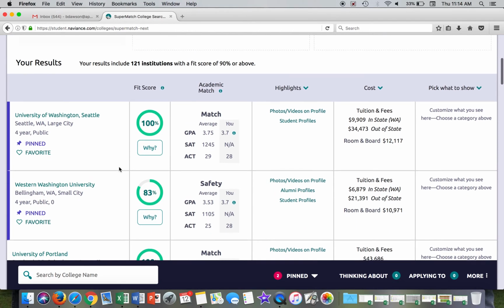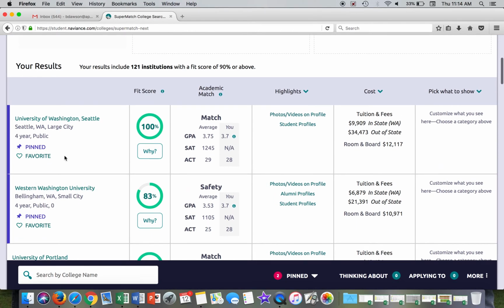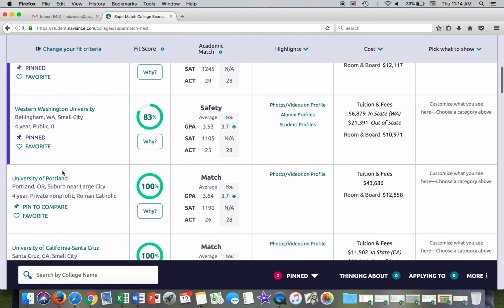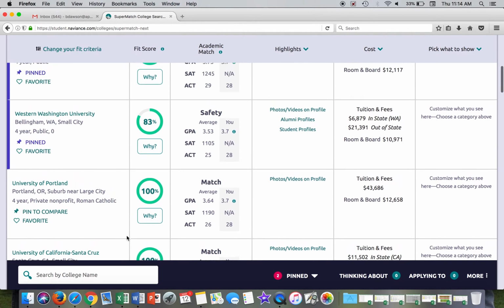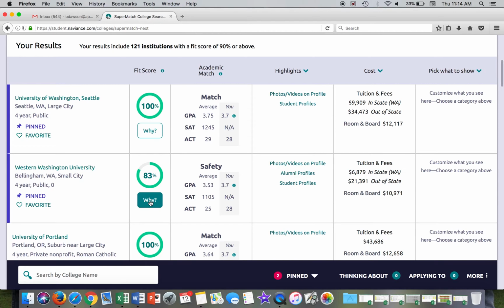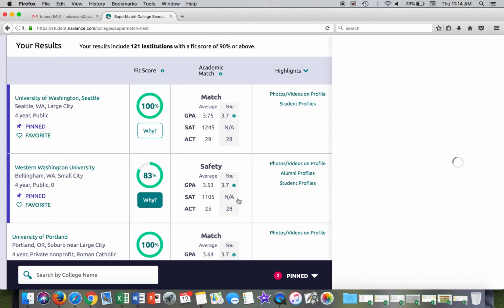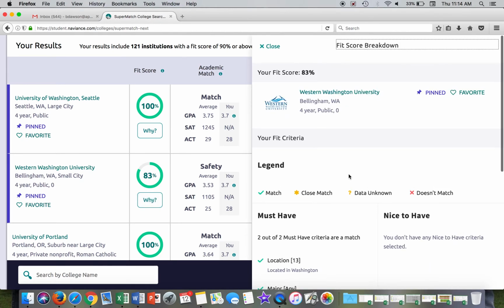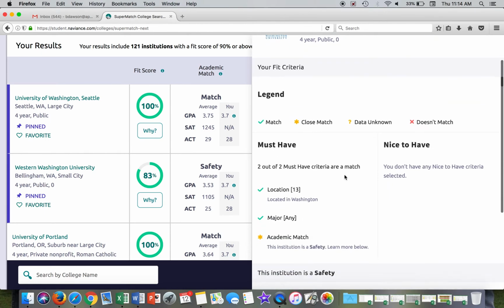And so as you can see, it's got UW Seattle, Western Washington, University of Portland. Most of these are 100% matches. If I go to the Y, for why is Western only 83% match? It probably has something to do with the test scores or GPA, but we'll see why.